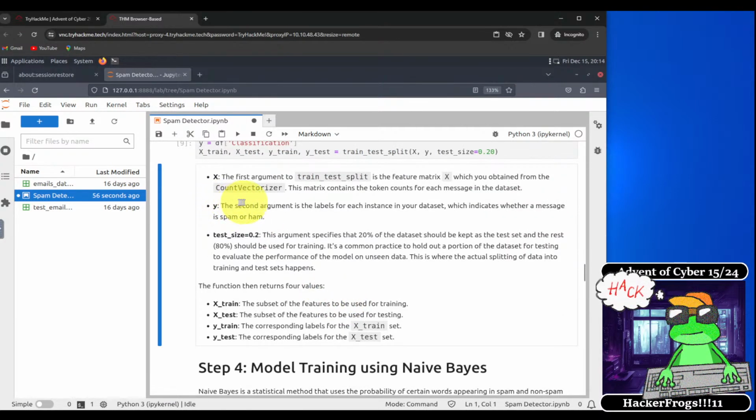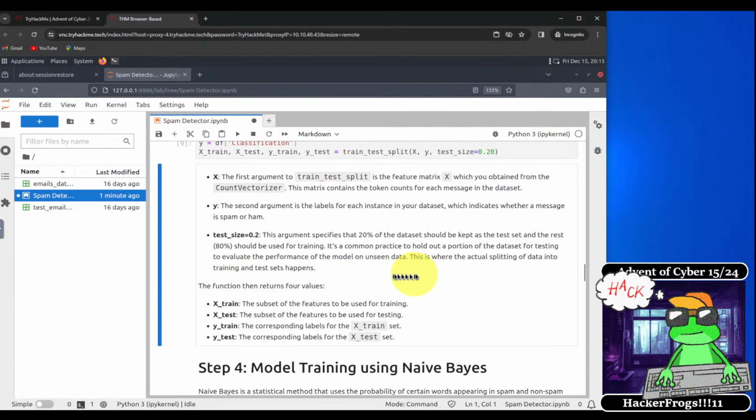So x, the first argument to train_test_split, is the feature matrix x, which we obtained from the count vectorizer. This matrix contains the token counts for each message in the dataset. Y, the second argument, is the labels for each instance in the subset, which indicates whether a message is spam or ham. And this argument right here, test size equals 0.2, specifies that 20% of the data set should be kept as the test set, and the rest, 80%, should be used for training.